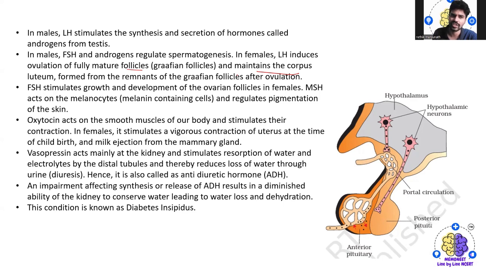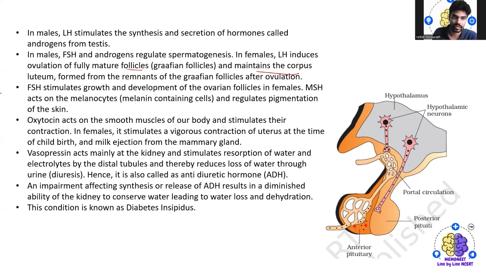Then we have FSH, which stimulates the growth and development of the ovarian follicle in the female, whereas MSH acts on the melanocytes, which are melanin-containing cells, and regulates the pigmentation of our skin.